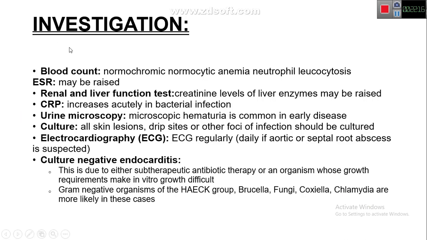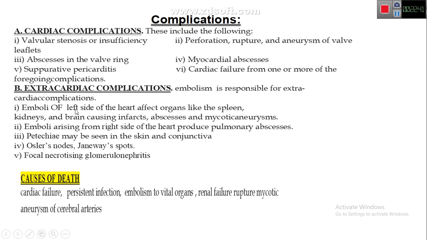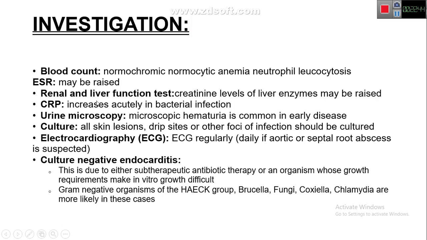Now, investigation. On investigation, first, blood examination. We see leukocytosis, increased total leukocyte count, and on DLC, differential leukocyte count, we see neutrophilia mainly, and there will be anemia because of the chronic disease, normocytic normochromic anemia. ESR and CRP will be raised. Both ESR and CRP are raised.